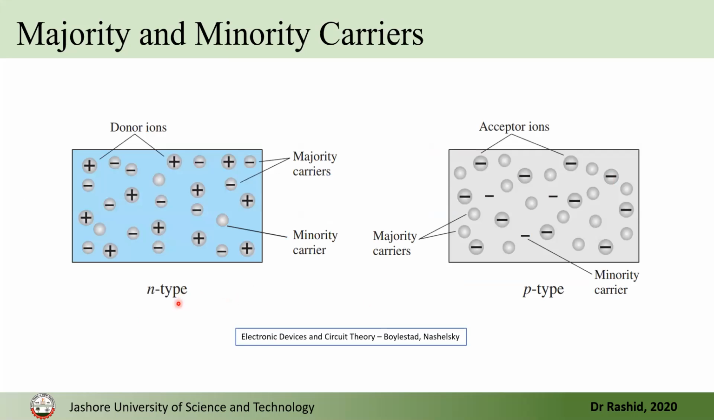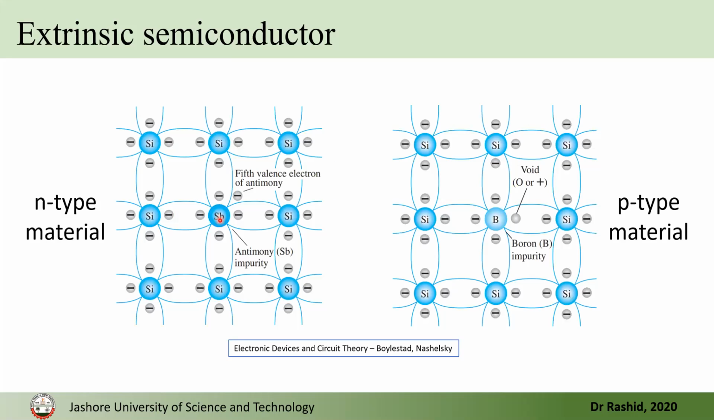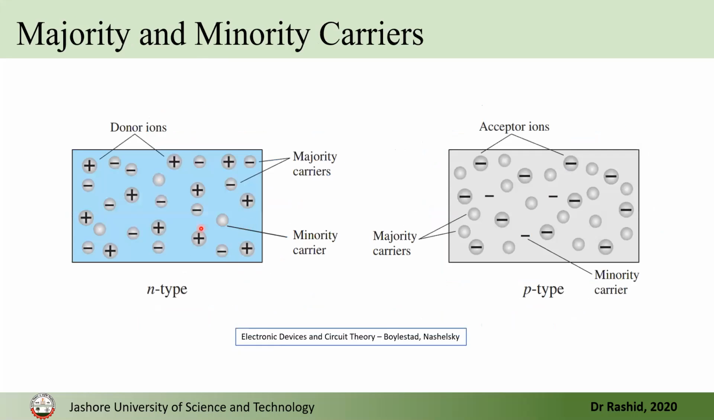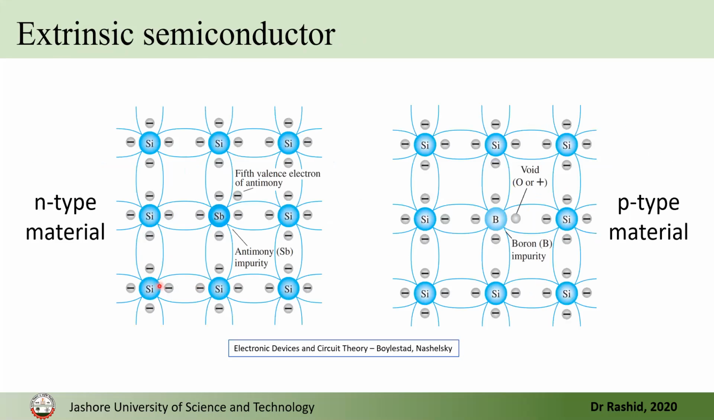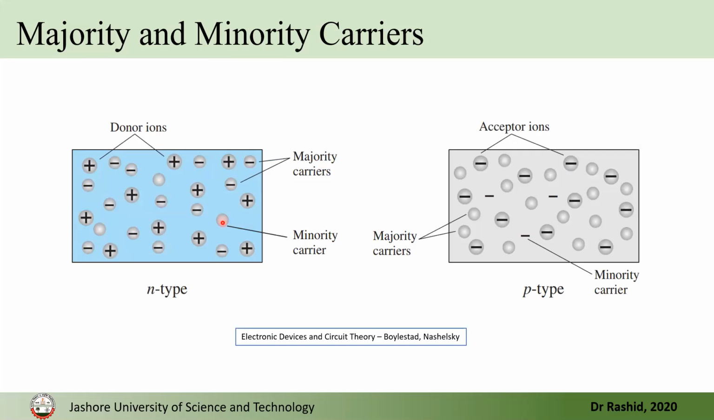Now, in the n-type material, electrons are the majority carriers, because if you remember, we doped with a group 5 element, so we have extra electrons. And because of thermal excitation, some electrons move from the valence band to the conduction band. There will be some holes, but the number will be less than the electrons. So the holes are the minority carriers. In n-type, the majority carrier is electron and the minority carrier is hole. We also have donor ions.